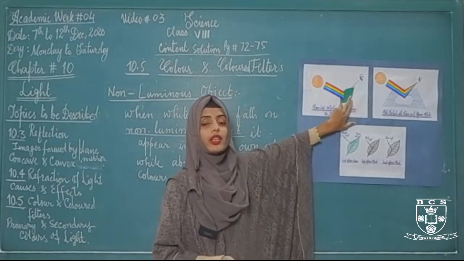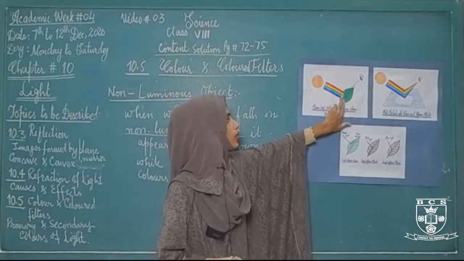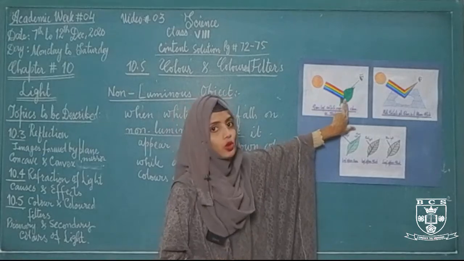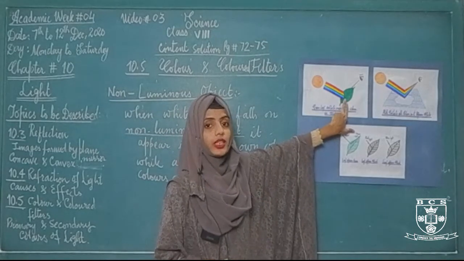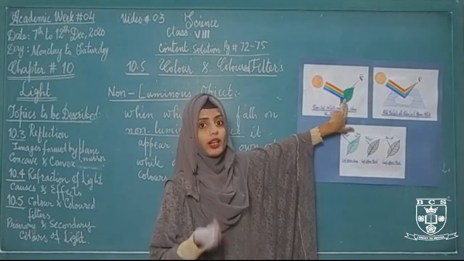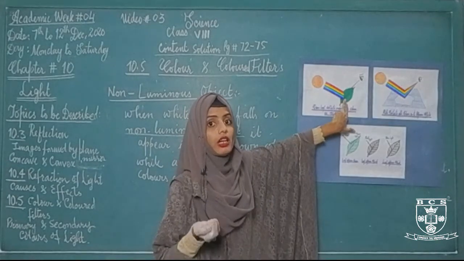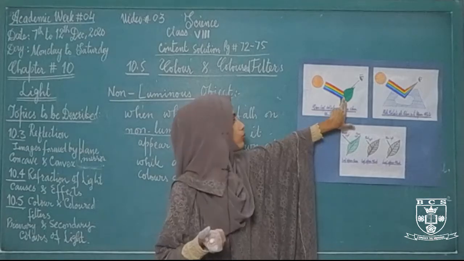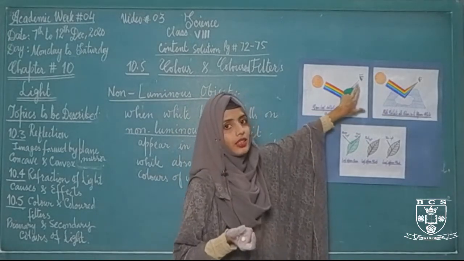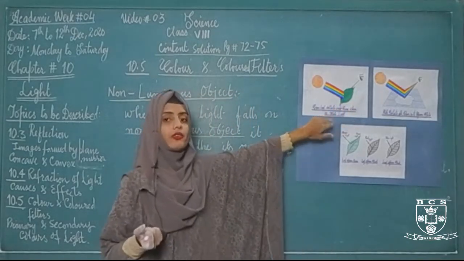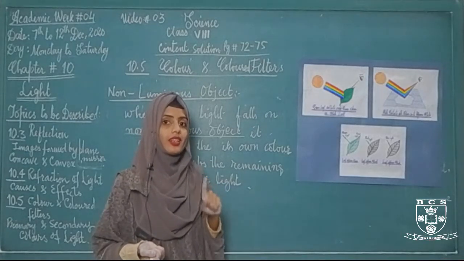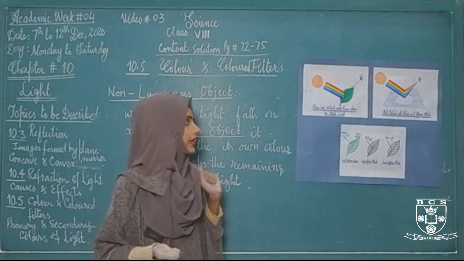Why only the green color will reflect? Because all the remaining colors from these 7 different colors of light are absorbed by this green leaf, which worked as a colored filter. जिसने colored filter का काम किया, सारे colors को absorb कर लिया and only it transmits the green colored light. That's why when the white light falls on a green leaf, we will only see the green color light that is coming from that leaf.